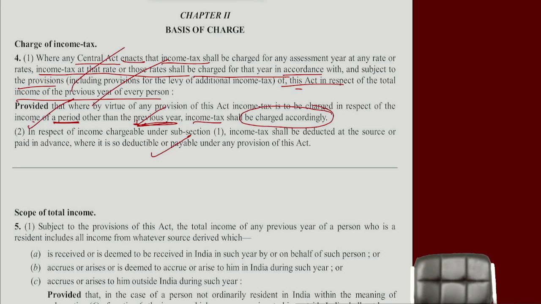See, you may get a doubt, sir. You said just now as per section 4, income of this year is charged to tax in the next year, that is the assessment year, as per the rates applicable as per the Finance Act for that relevant assessment year. We all read, na? Again you are saying TDS will be deducted today itself. Correct? Two doubts will come. Sir, you only said that as per that assessment year rates, we will pay tax. If TDS is deducted today itself, how would you know the rates which will come in the next Finance Act?